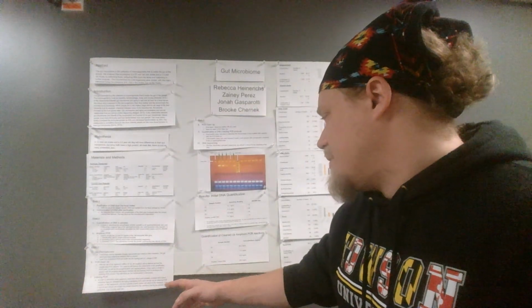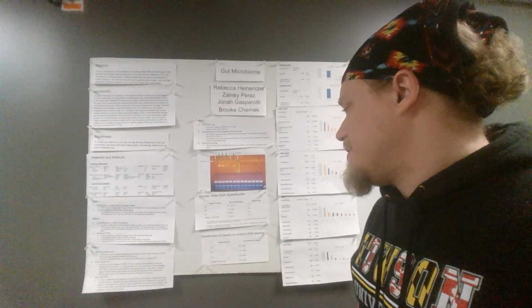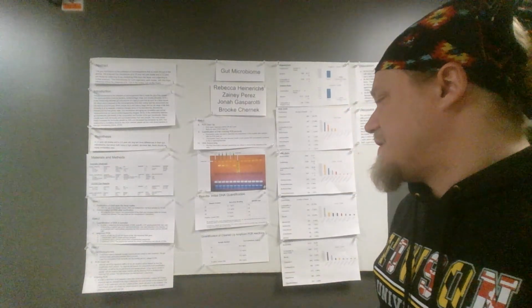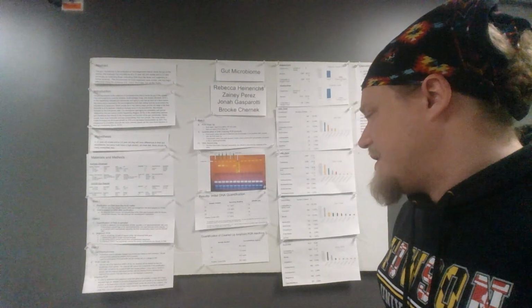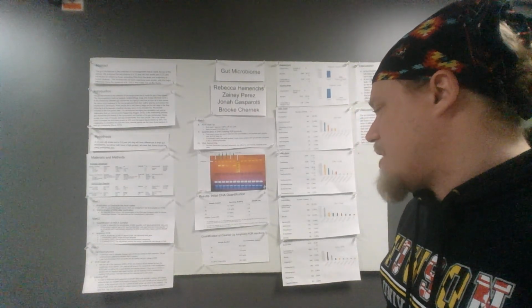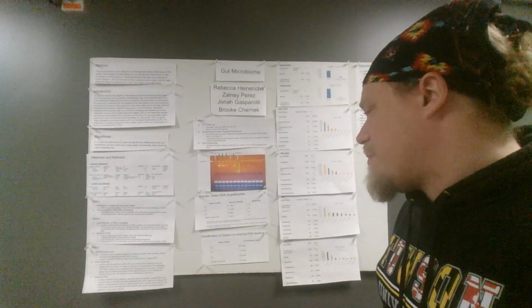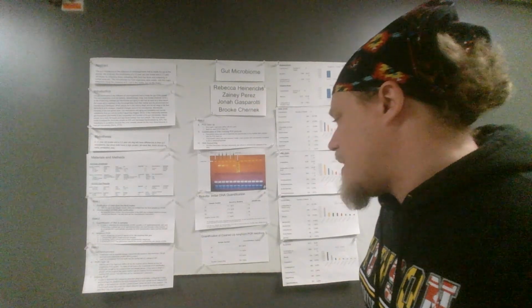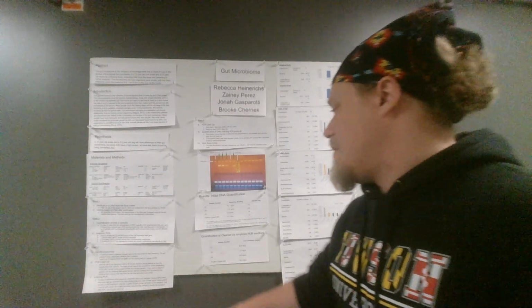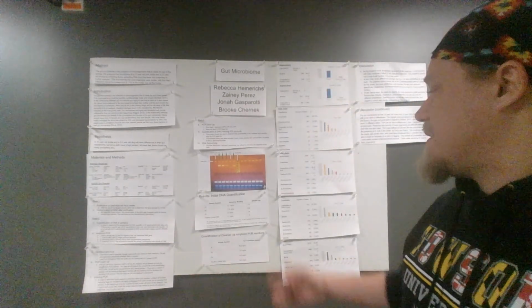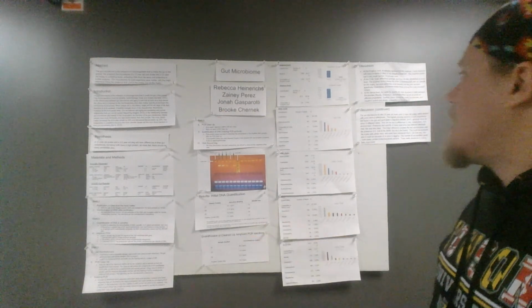Indexing PCR, in order to determine which sequence came from which scat samples, a unique set of short sequence tags are attached to the ends of amplicons from each sample via indexing PCR reaction. In this experiment, only the 3' portion of each primer will attach to the amplicon. The 5' end of each primer will contain the unique sequence tag needed to identify the sample. And only 8 cycles of this were run, and this is our results for that.